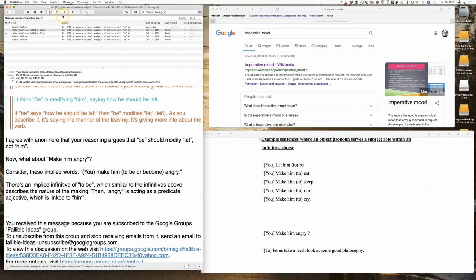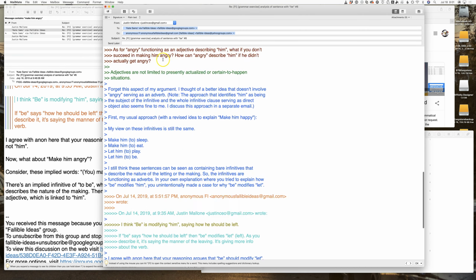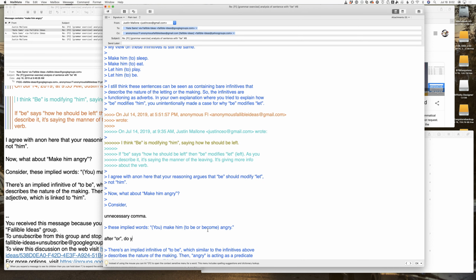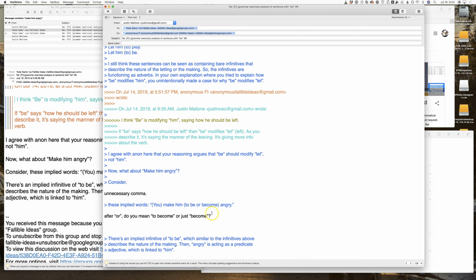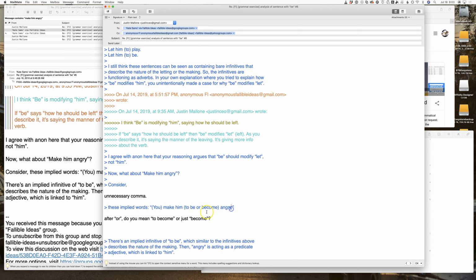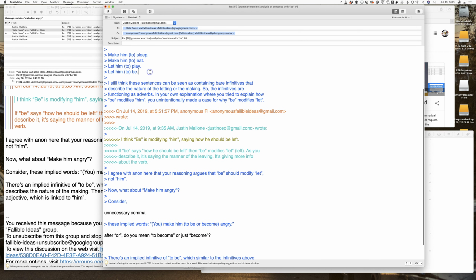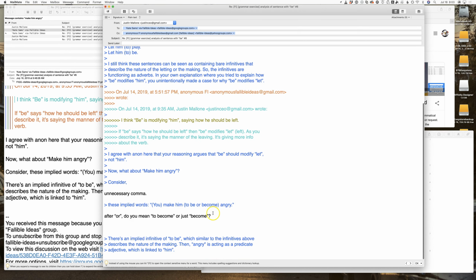So actually I'm going to say that, because that seems worth clarifying. Actually, I'm just going to note the unnecessary comma. After or, you mean to become or just become? Because you make him become angry reads more naturally, but you make him to become angry sort of fits these other sentences, the pattern more, and it's an actual infinitive.